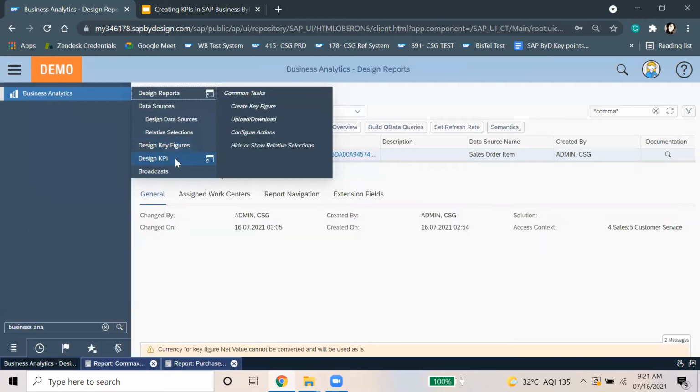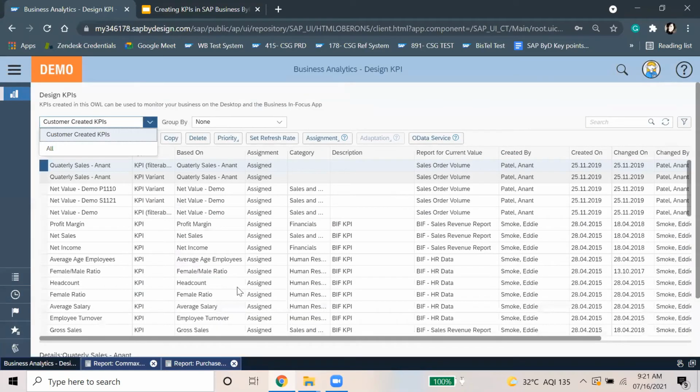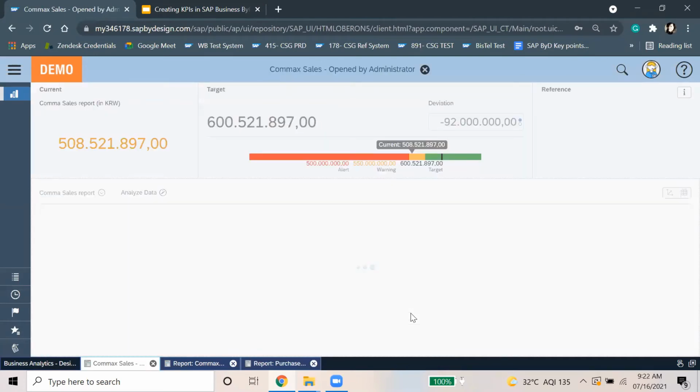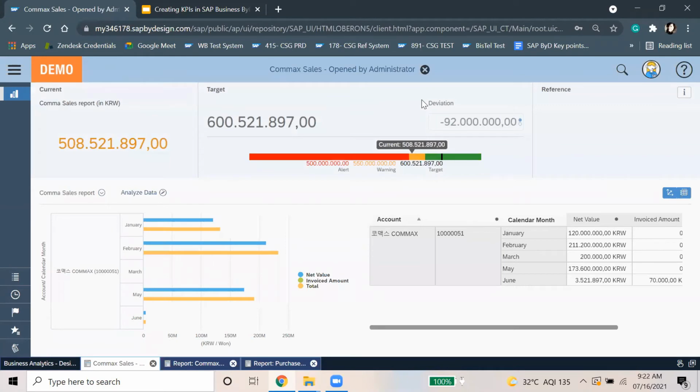After creating our report, we can just go to the design KPI. So this is the KPI which has been created from the Comax sales report.